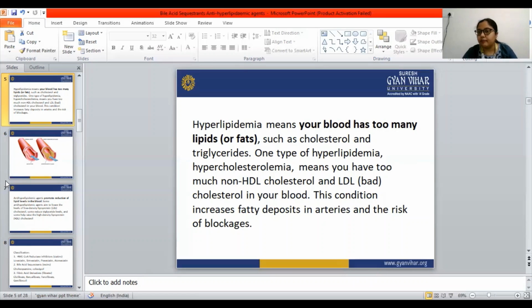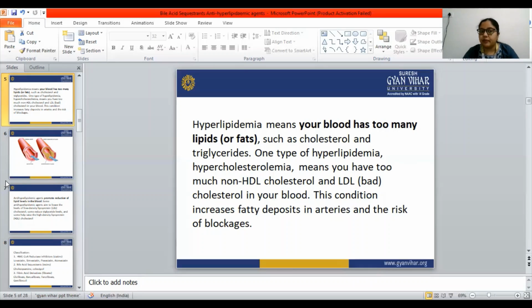Hyperlipidemia is the condition when the blood has too many lipids or fats, such as cholesterol and triglyceride. One type of hyperlipidemia is known as hypercholesterolemia, in which our total cholesterol is increased. In that condition, the total cholesterol and LDL are increased, triglyceride is also increased, but HDL will be reduced, because HDL is a good cholesterol.